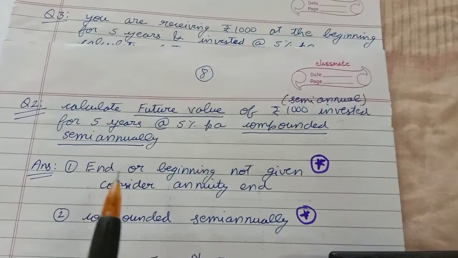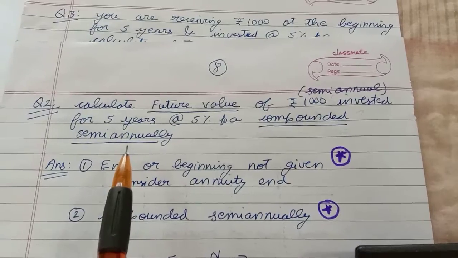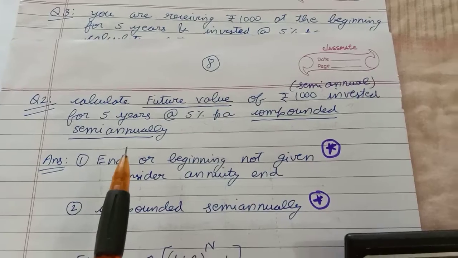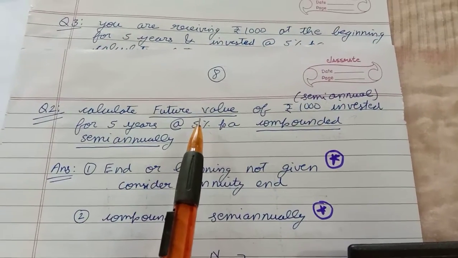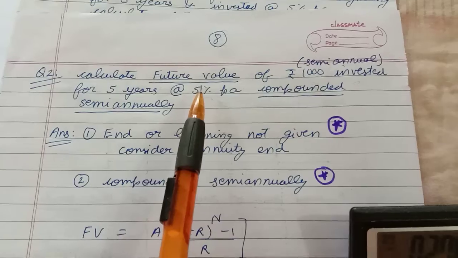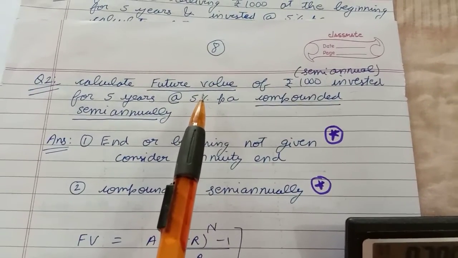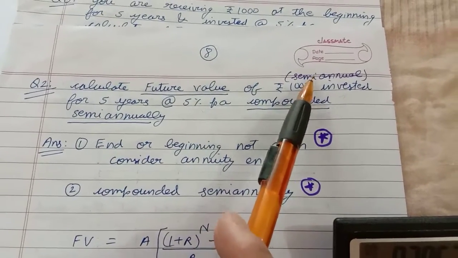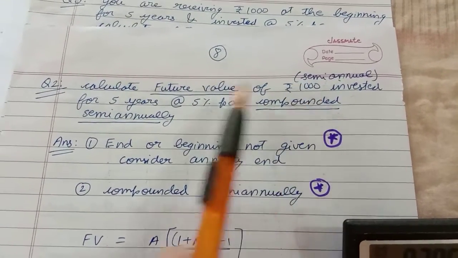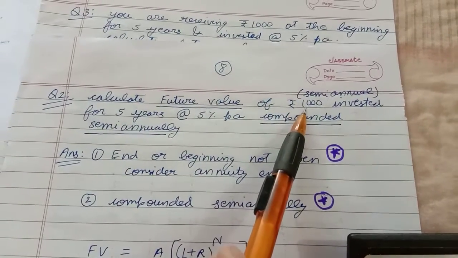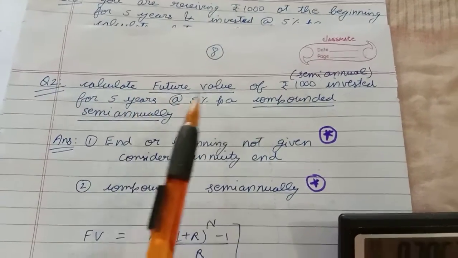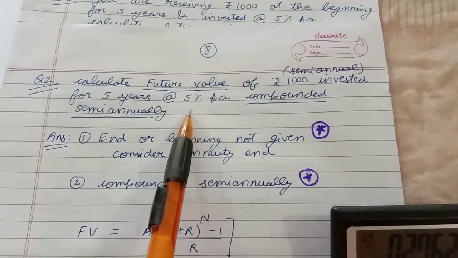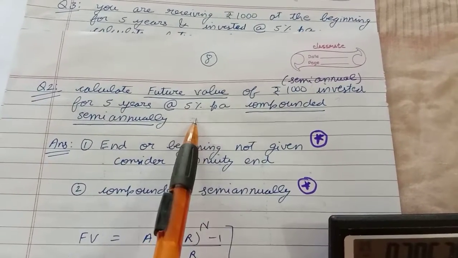There are some things to be highlighted or need to be noted before solving the problem. See, calculate the future value. So this is the first funda which is very clear. I have to calculate the future value. 1000 rupees semi-annual investment. So I got that it is an annuity. How many years? For 5 years. Every 6 months 1000 rupees, 5 year period. But the rate is per annum. So I cannot use this rate. You have to divide this rate and get a rate for 6 months.